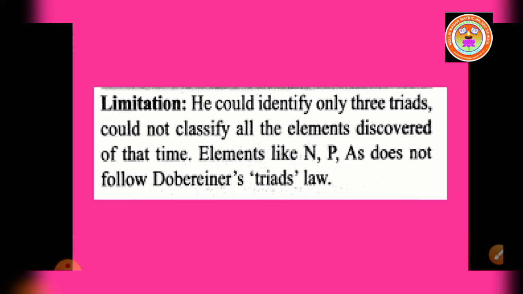Children, let us see the limitations of Dobereiner's triads. Dobereiner could identify only 3 triads from the elements known at that time, and all elements could not be classified in the form of triads. And this law was not applicable to elements having very low and very high atomic mass.